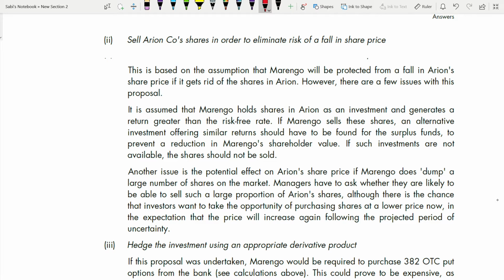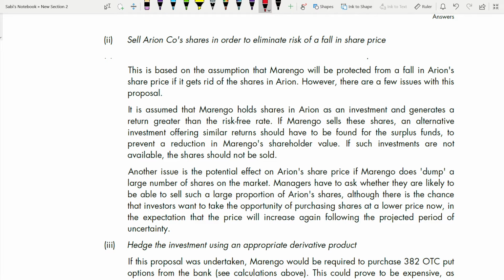If Marengo sells the shares, an alternative investment offering similar returns should have to be found for the surplus funds to prevent a reduction in Marengo shareholder value. See, what happens is if you sell the shares, you are getting a return above the risk-free rate for Aaron. So if you sell the shares, you have to find an alternative somewhere. You have to find shares where you are going to get similar returns so that it compensates you for that loss of a return, right? Because if you don't do that, there will be a reduction in the shareholders value.